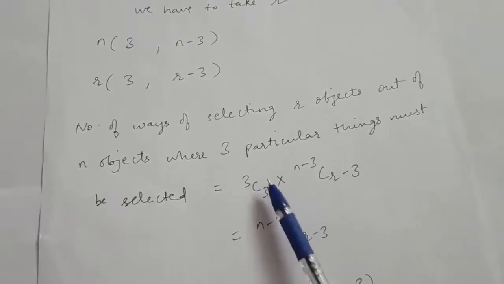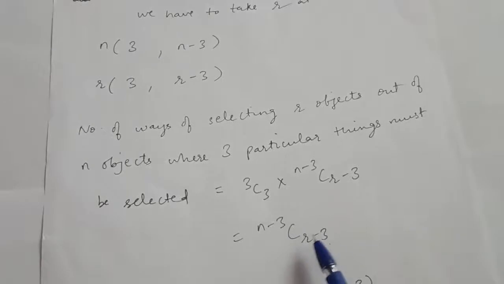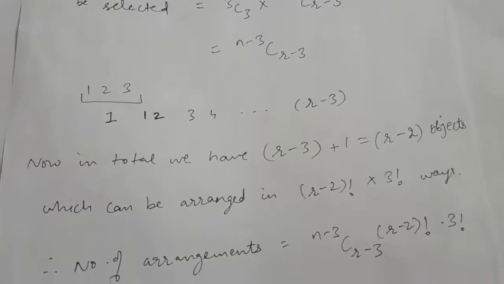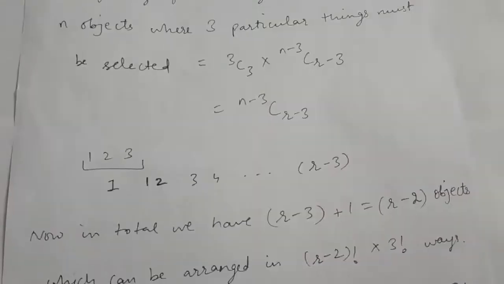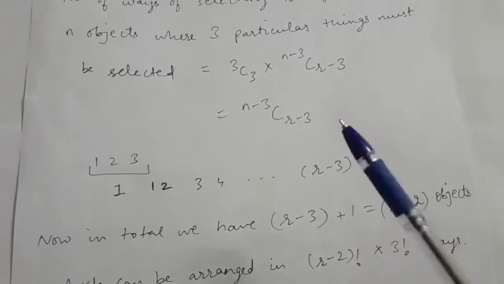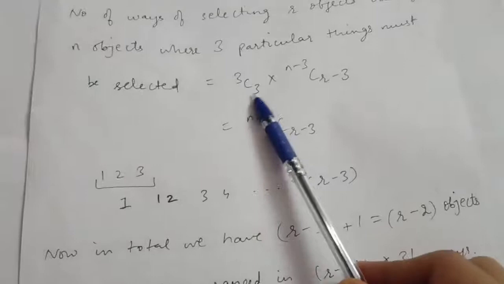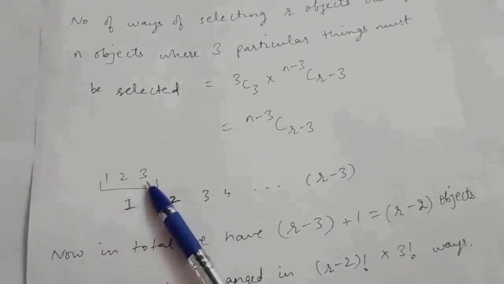Now 3C3 is 1. So I am just writing n minus 3 C r minus 3, right? Now we have selected these r minus 3 objects, and these 3 objects we have also selected which we want to occur together.